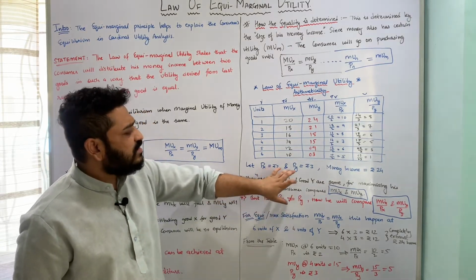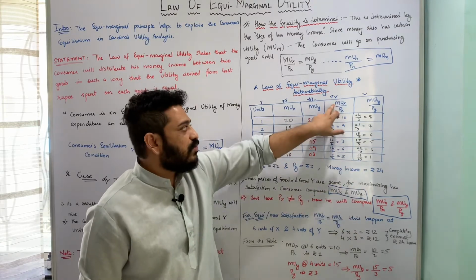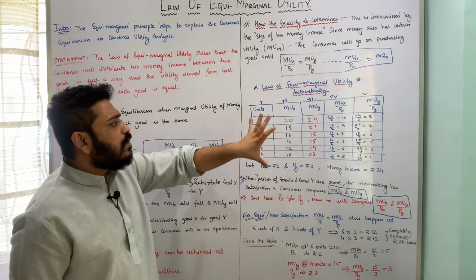And since in our example the prices are different, we are more interested in this ratio, marginal utility of X to price of X and marginal utility of Y to price of Y. This is what we are more interested in.